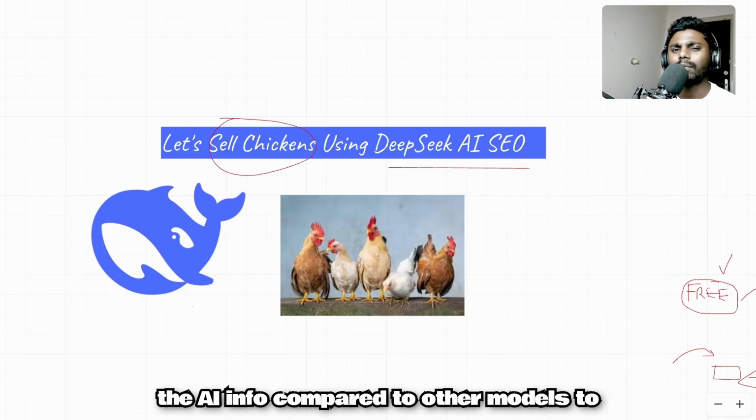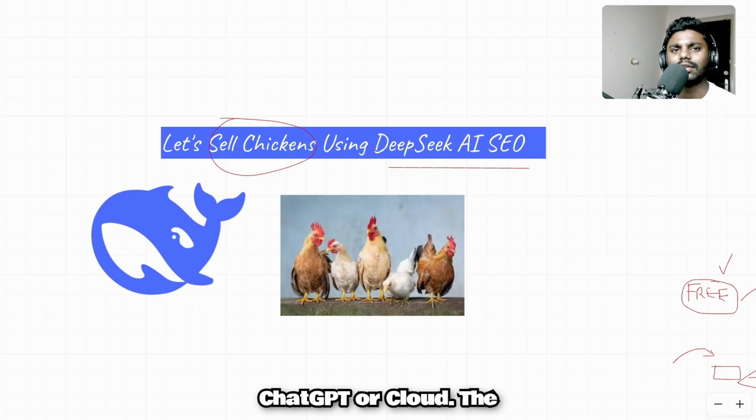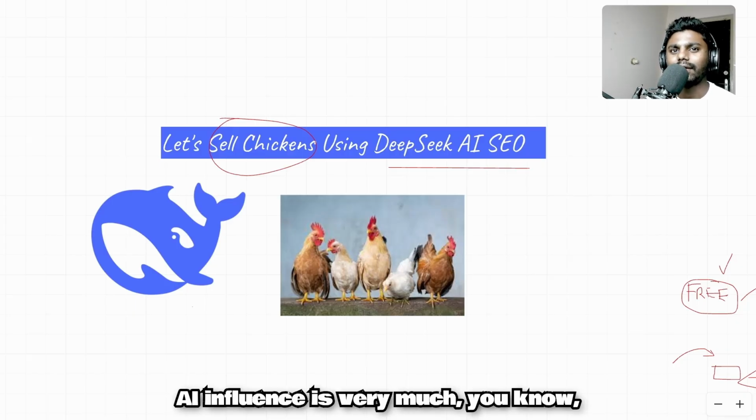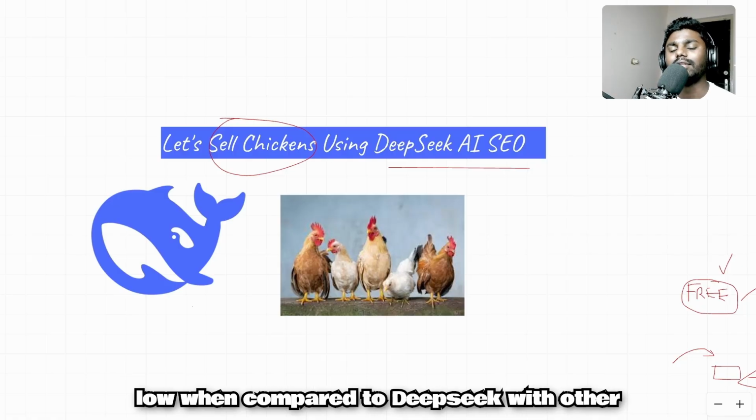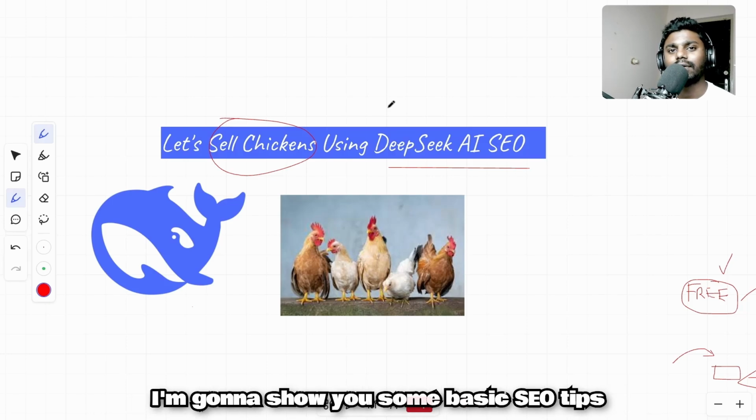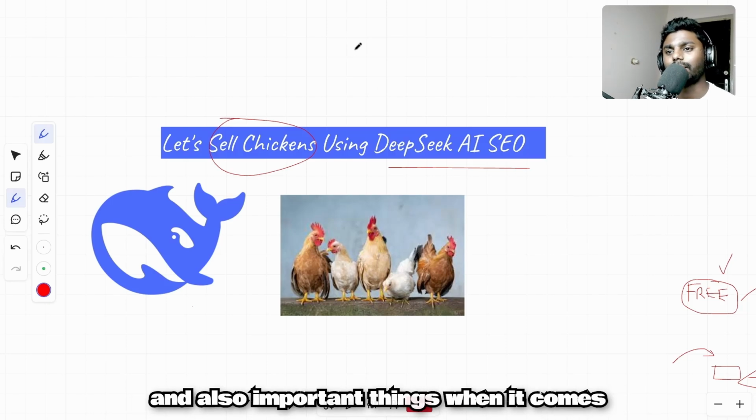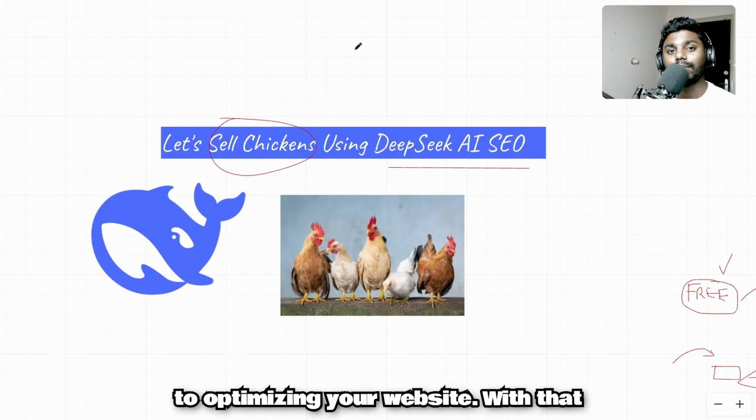Compared to other models, like ChatGPT or Claude, the AI influence is very low with DeepSeek. So why don't we leverage that, and I'm going to show you some basic SEO tips and also important things when it comes to optimizing your website.